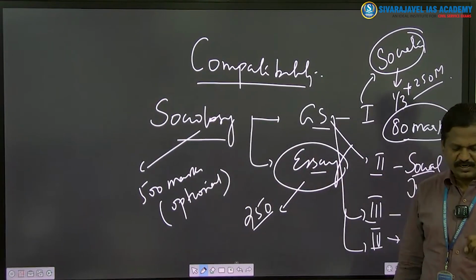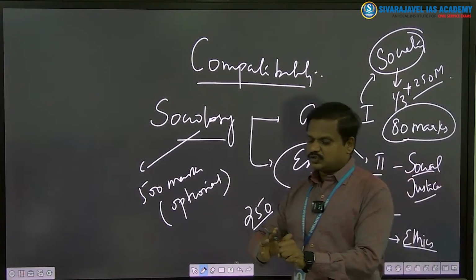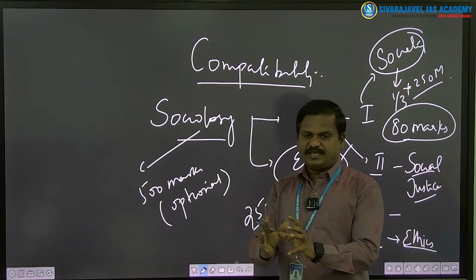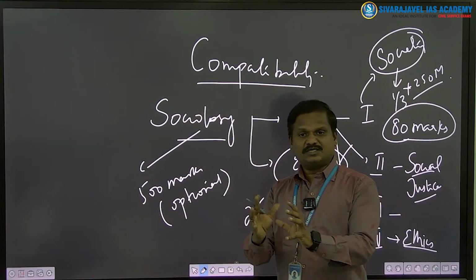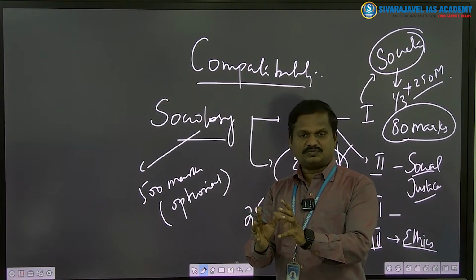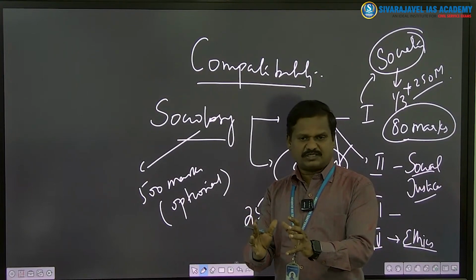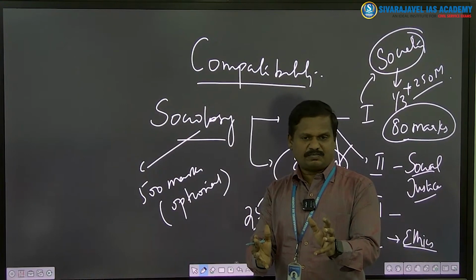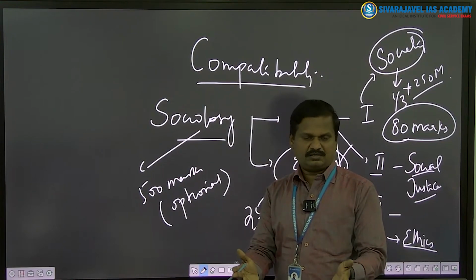So if I select an optional, that optional should not only be useful for that optional, it should be useful for GS, it should be useful for essay. And here I say this is the compatibility of sociology with GS and optional, not to speak about interview. In interview, you have so many questions from sociology because it is very natural for the board to ask sociology students questions on sociology. The simple logic is this: to ask a sociology question, you need not be a sociologist at all.